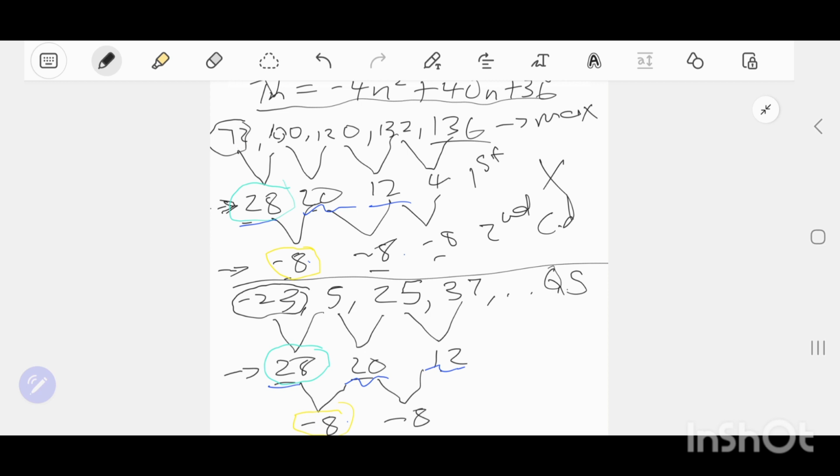So the value of A and B will be the same because we're going to be constructing the same equations. So the only different thing is C now.